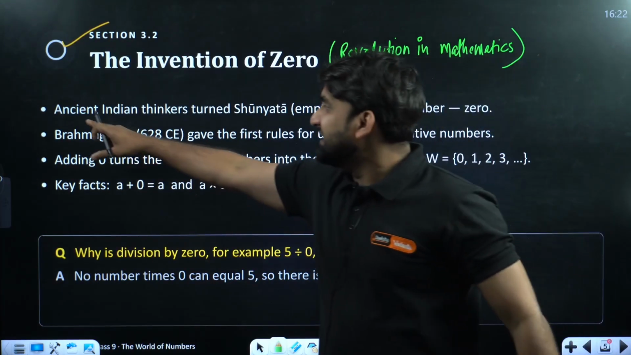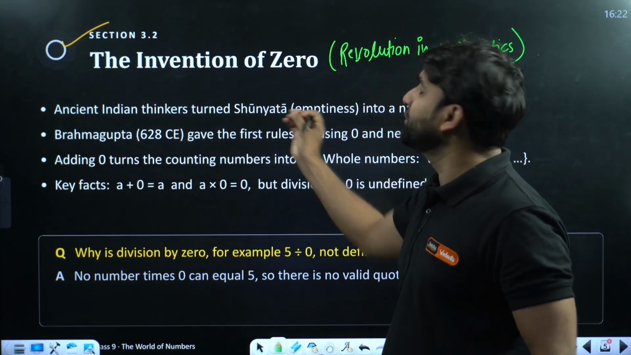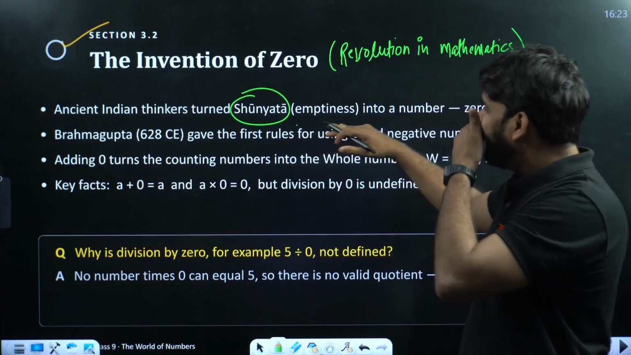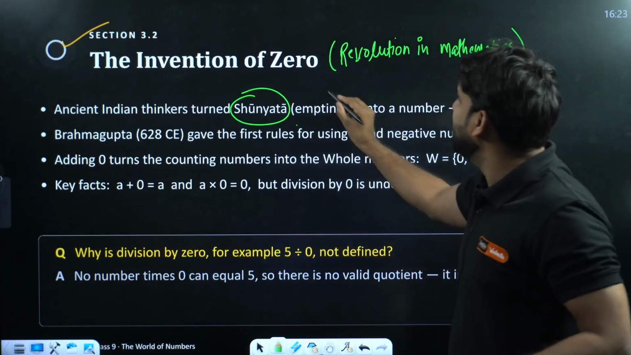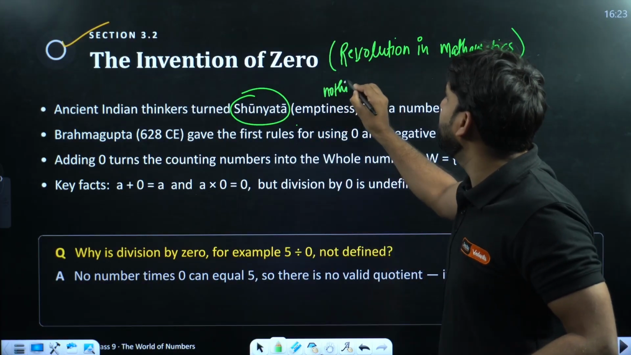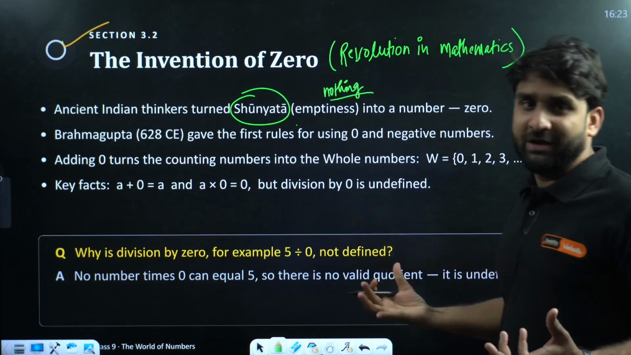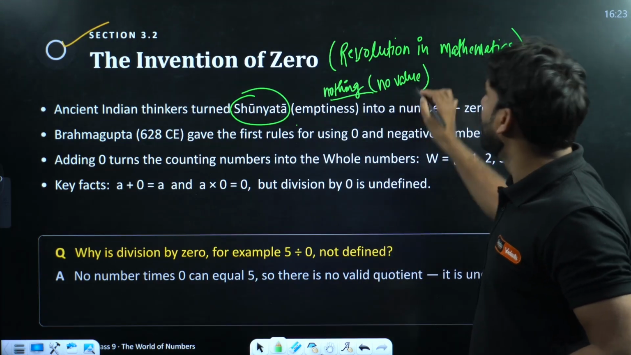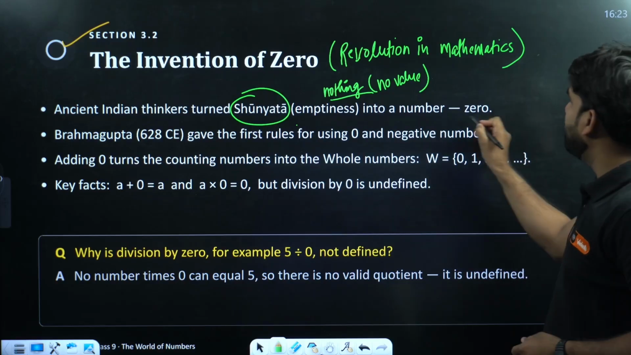So ancient Indian thinkers called it shunyata. It was called shunyata in historical terms. Shunyata means emptiness, I mean nothing is there. 0 represents, my dear, nothing. No value. No value into a number, and it was represented as 0.